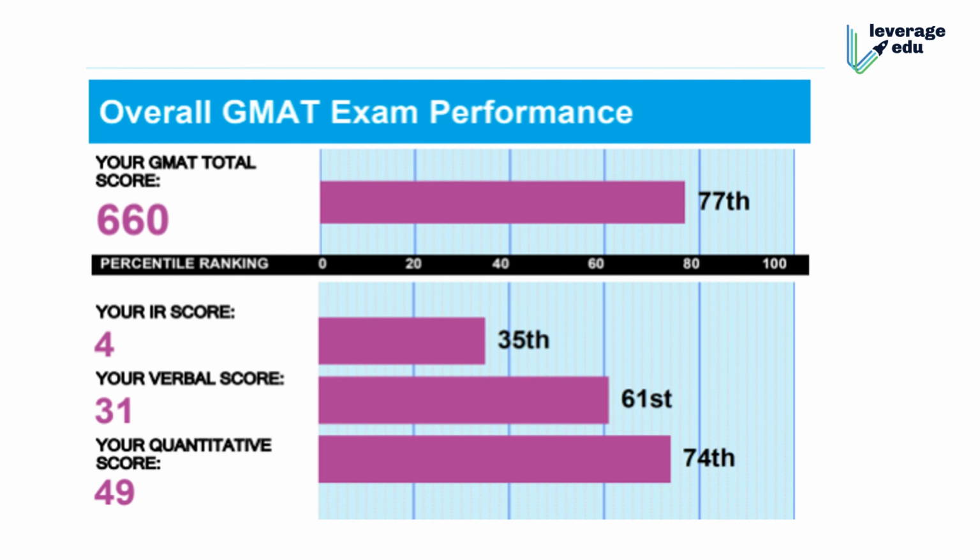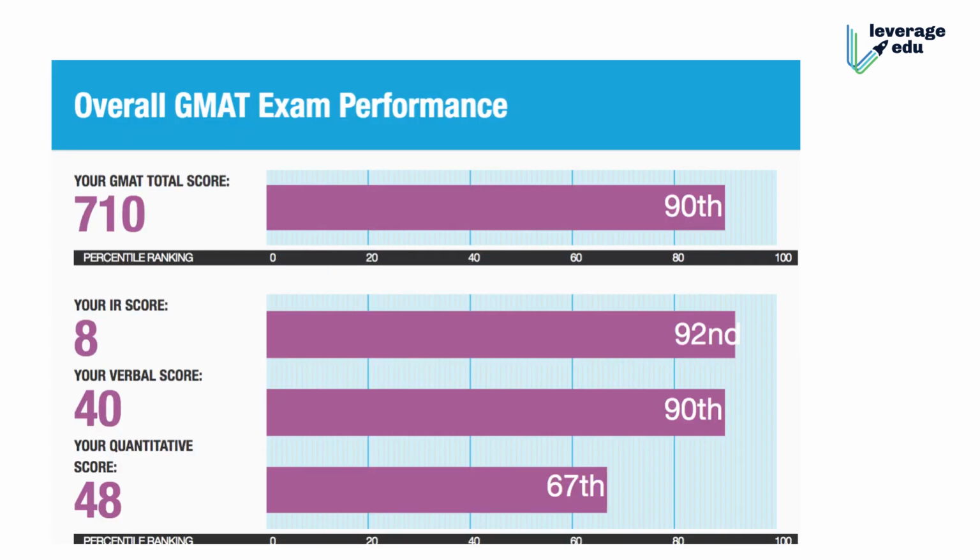So if you want a higher score, you need to have 90% plus correct in two of the categories, and for a 41, 90 plus correct in two of the categories, and at least 75% correct in the third one. Okay, this is for your total score. For your total score also, I'll show you two slides and the difference. So 74th percentile in math, 61st percentile in verbal. So the score is 660.